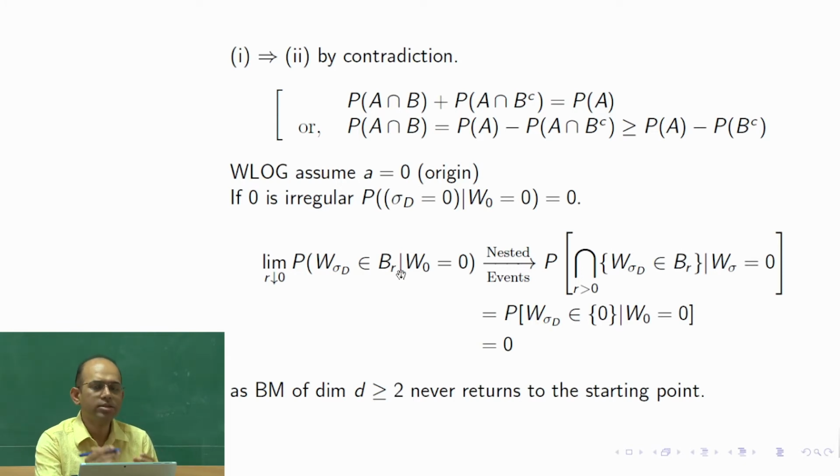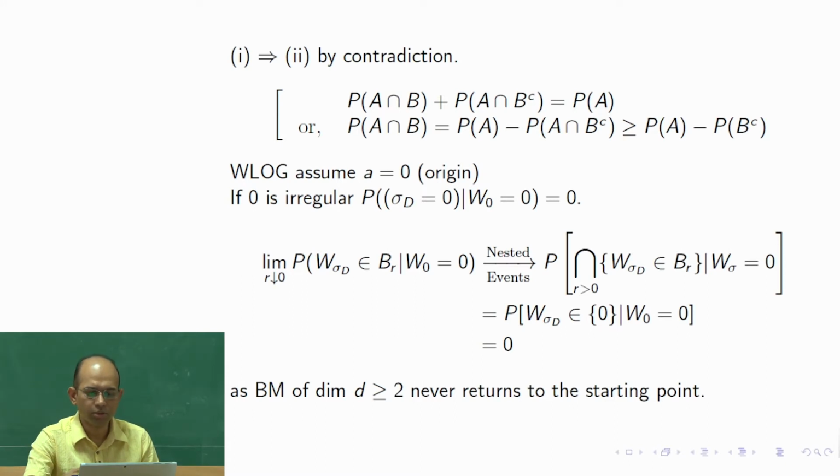So, as R is decreasing, these are nested decreasing events, correct? When we have such nested decreasing events, the limit as R tends to 0 of this family of events is exactly equal to the probability of the intersection of these events. That is true not only for probability measure, but for any finite measure. For infinite measure it need not be true. So this is the probability of the intersection over R positive.